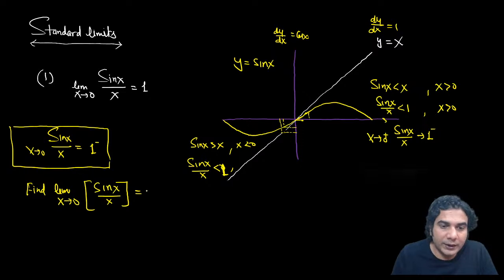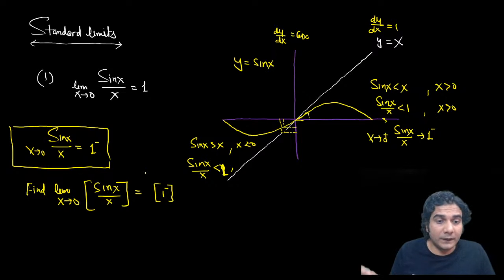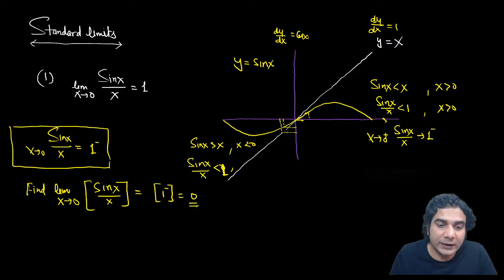All right, so now we know that sin x upon x is approaching 1 from the left hand side. So this value when x approaches 0 is 1 minus, all right? We need to take the greatest integer, and whatever the value of the greatest integer, that will be the limit of the greatest integer of sin x upon x. So you can see the greatest integer of some number which is less than 1 will be 0. So this limit is going to be 0.